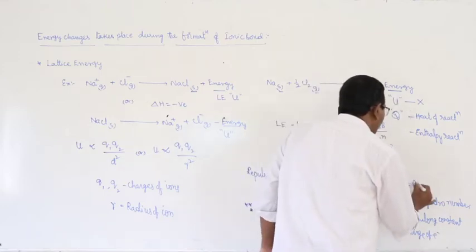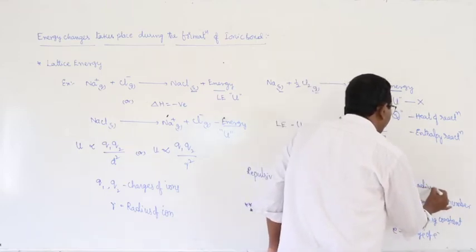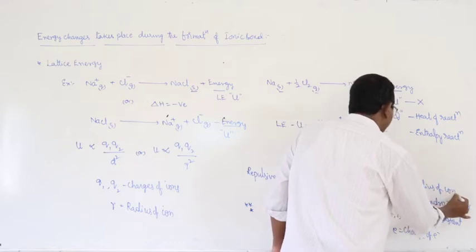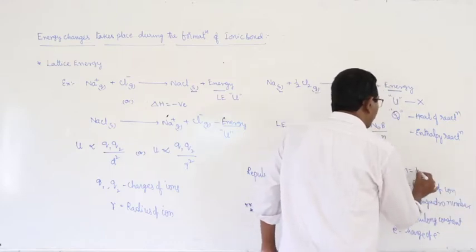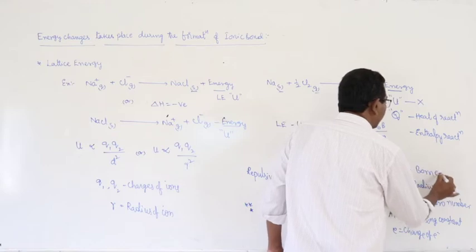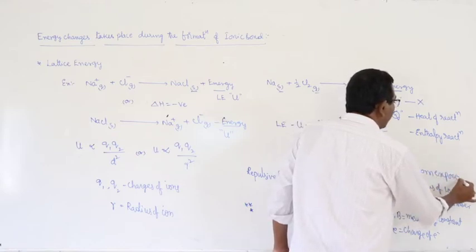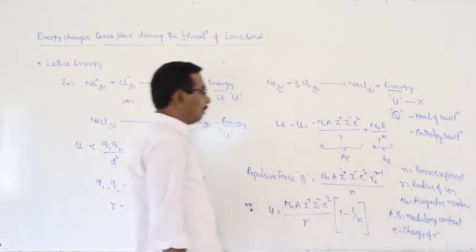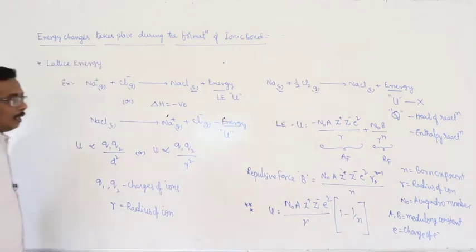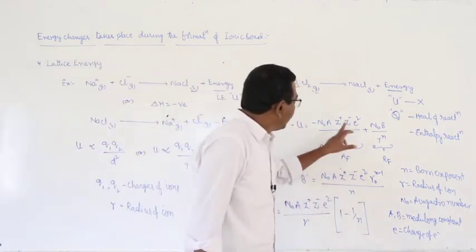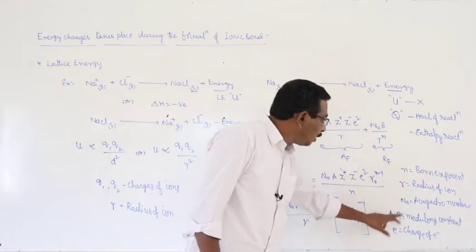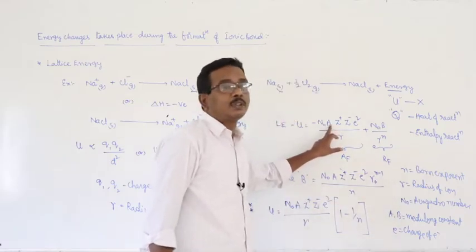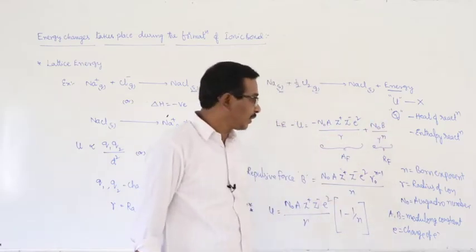R is equal to radius of ions. N is equal to Born exponent. Here N may vary from element to element. A is the attraction force constant, B is the repulsive force constant.